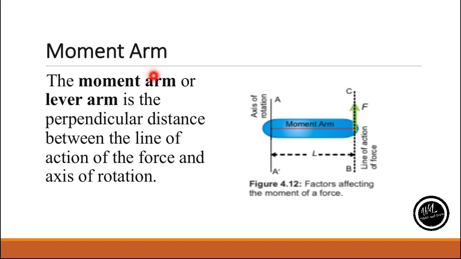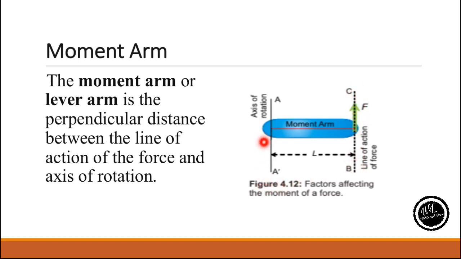Next one is moment arm. What is moment arm? For this, we can look at the figure. This is the line around which the body will rotate, or the axis of rotation. This is the line of action of force, the line at which I am applying the force on the body.